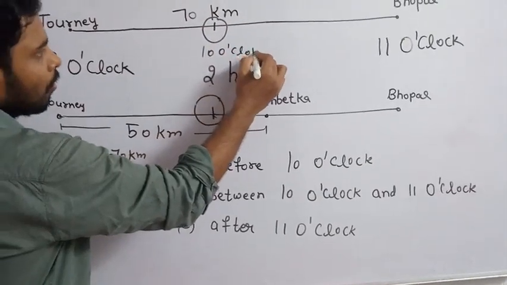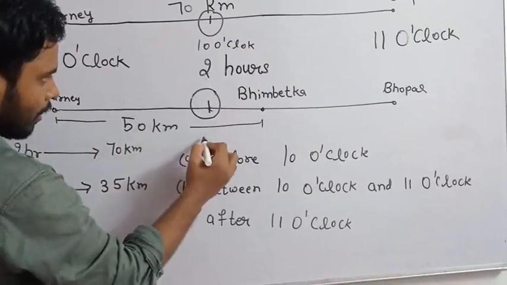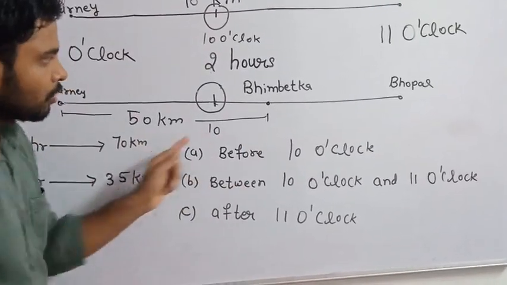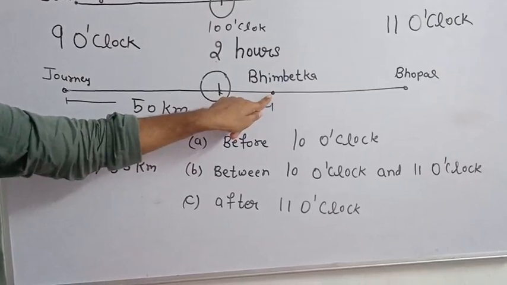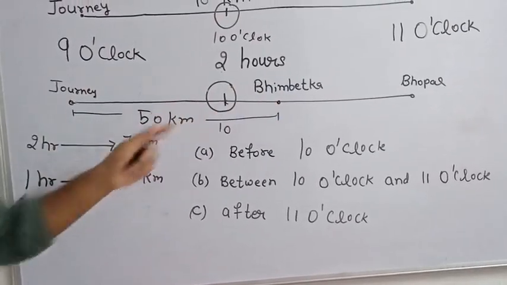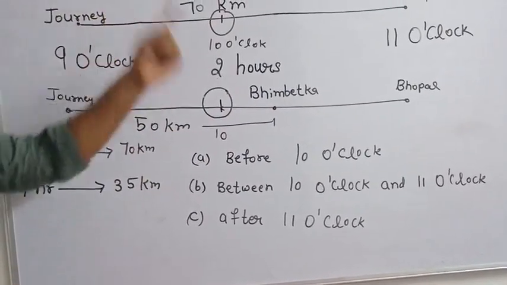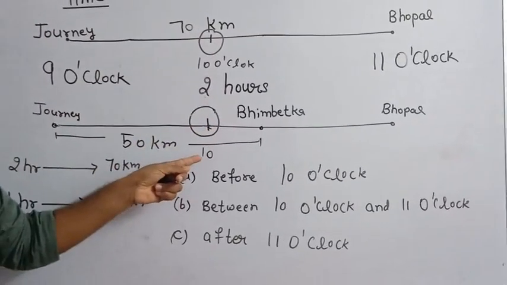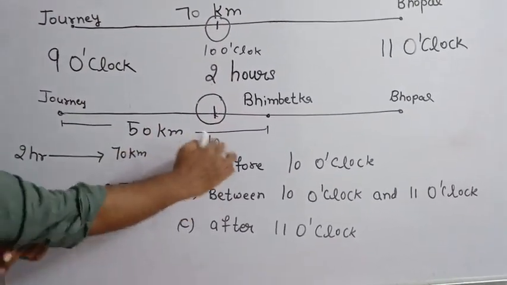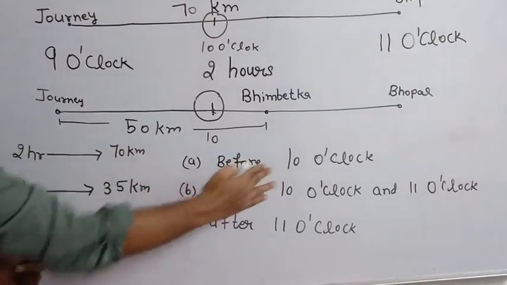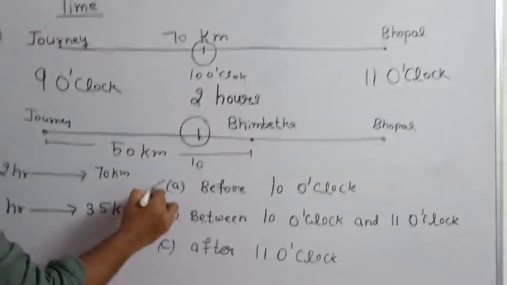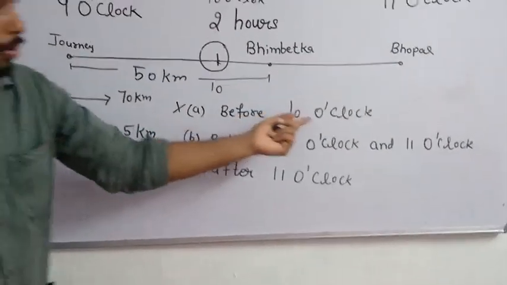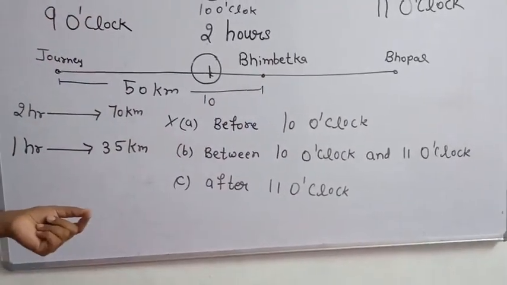So at 10 o'clock they will reach here, but this is Bhimbetka. We need to cover more distance, so we will take more than 1 hour. So before 10 o'clock it is not possible to reach Bhimbetka. So this option is wrong.